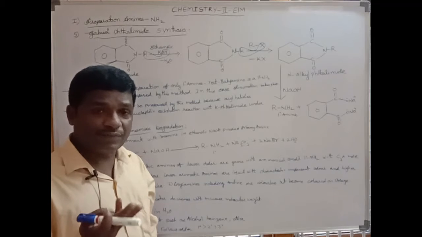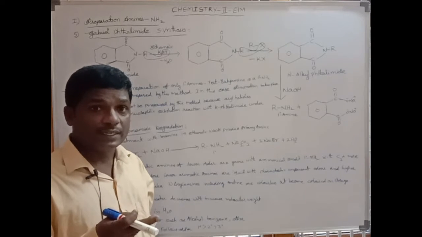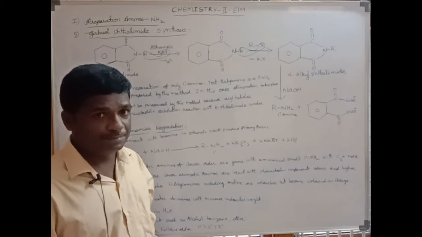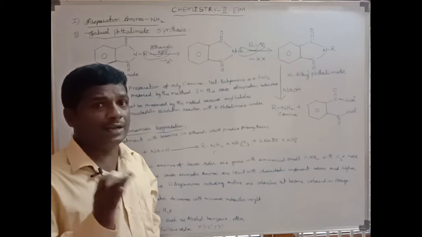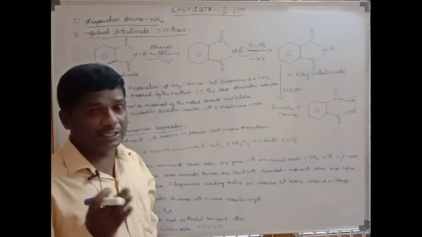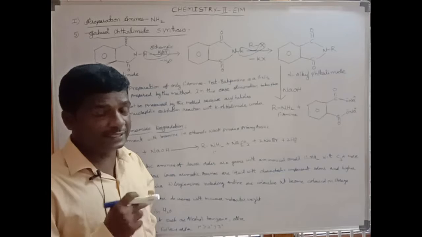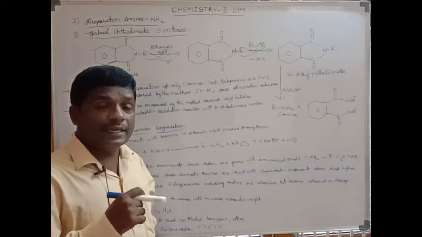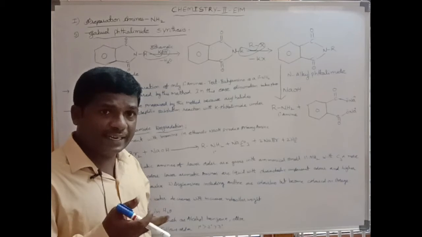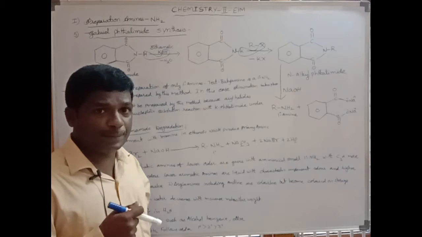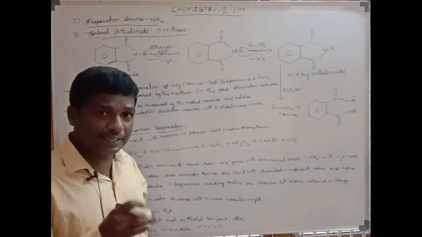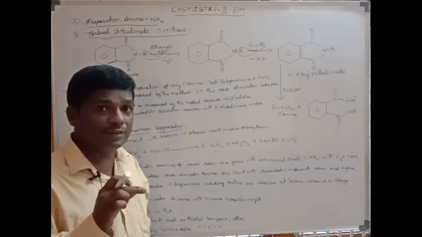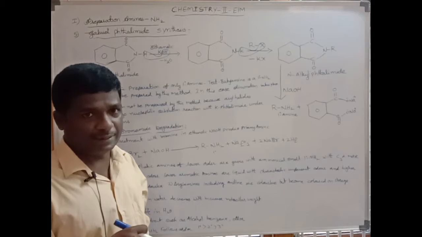In the first preparation, the nitro compound is reduced, and then the primary amine is formed. The second one, ammonolysis of the alkyl halide, is also a preparation of the primary amine. And the third one is the reduction of the nitriles. Nitriles are cyanides. That is the third preparation of the primary amine. The fourth one is the reduction of the amides, which is also a preparation of primary amine.